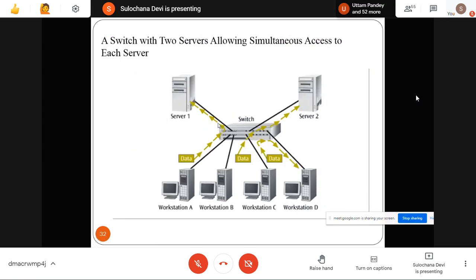Now you can connect servers to the switch also. Here we have two servers, and these are the different workstations. If you want to search something on this server, on this port number you send the information to the switch. Switch will find out where the server is connected and forward your query to the server.